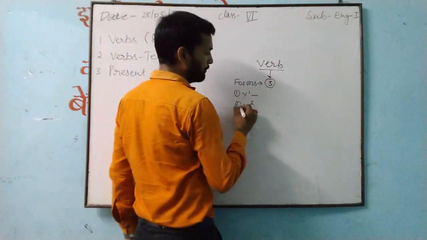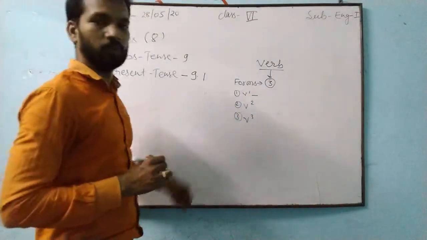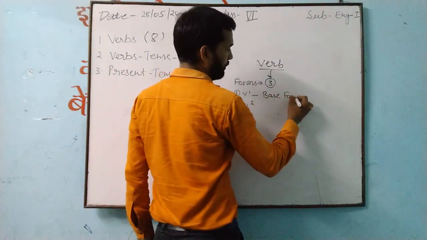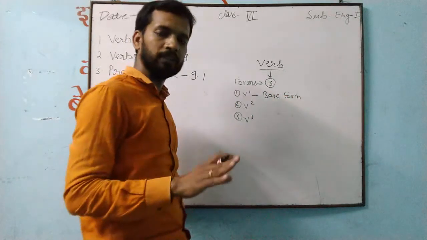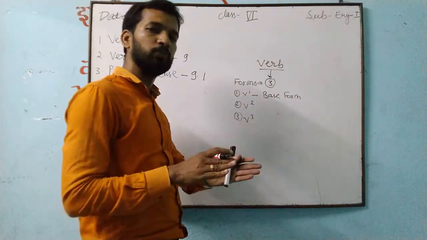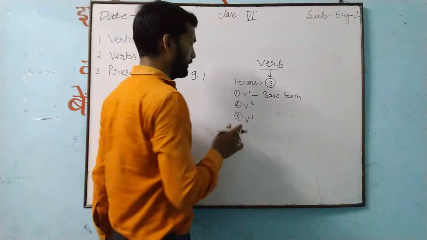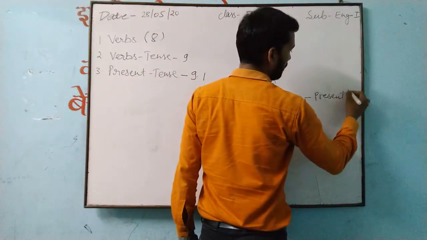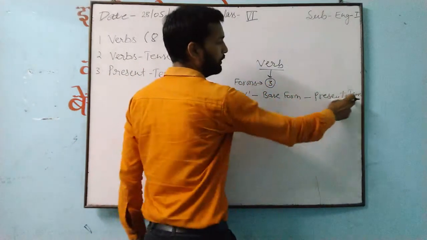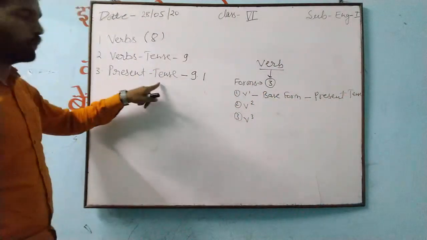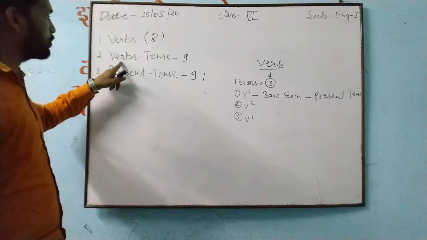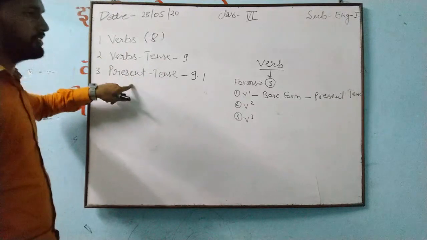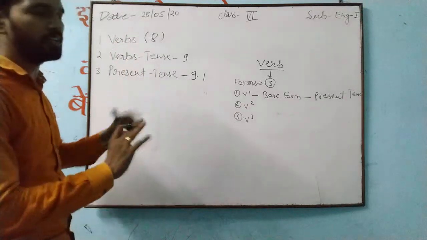Now, the first form of the verb is also known as the base form. So either you say base form or first form of the verb. And this we use in present tense. See, tense is also given here. The points of verb and tense will be included together, and all three chapters will be utilized together. It will run together.